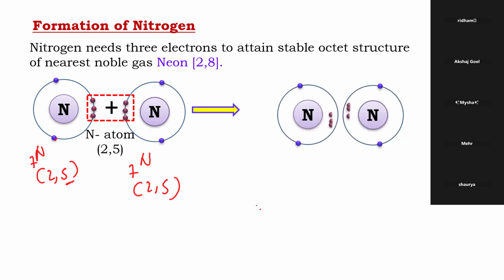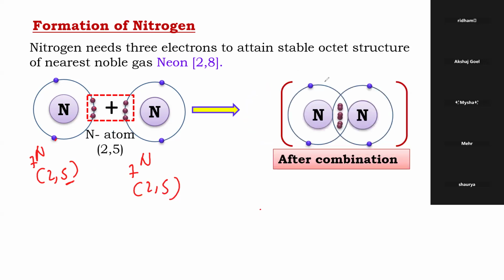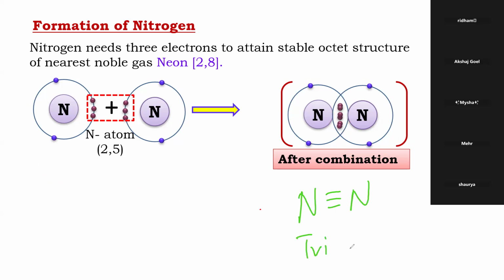Now I want you to see this left-hand side. Its 8 electrons are complete. And on the right-hand side, its 8 electrons are complete or not? Tell me. How many pairs are they sharing? 3 pairs, na? For 1 pair we write 1, so 2 pairs 2 and 3 pairs 3. So how many bonds are there? 3. So I'll call it triple covalent bond. Nitrogen will be triple covalent bond. Is this clear?